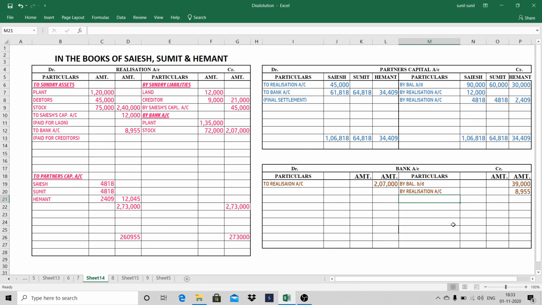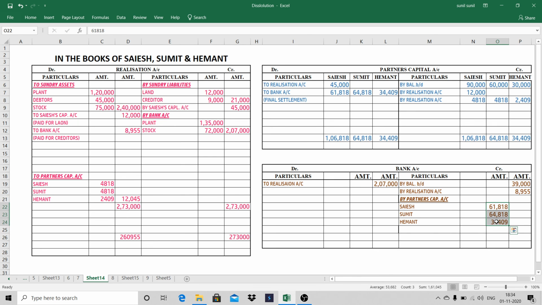Second effect will be here on the credit side. Here I'll write by partners capital account Sayesh, Sumit, Hemant. 61,818, 64,818, 34,409.